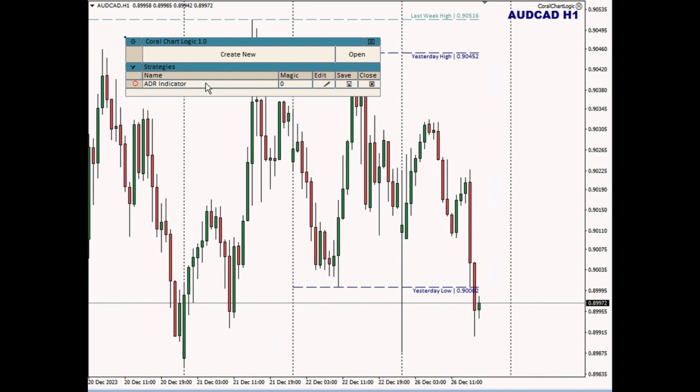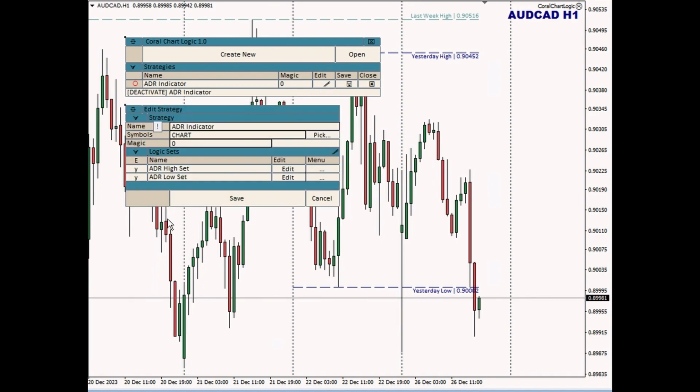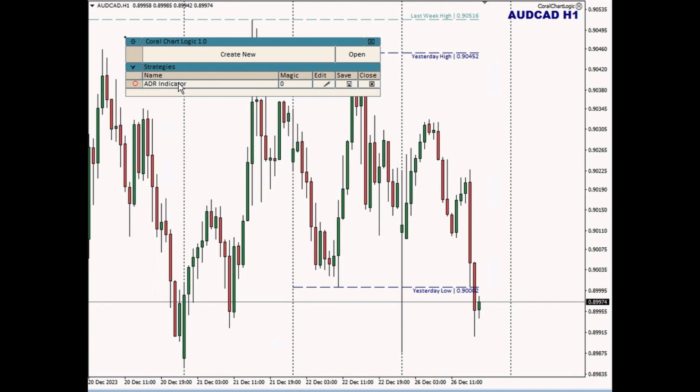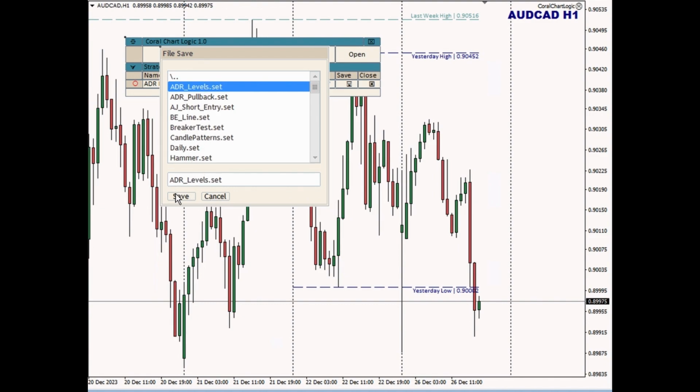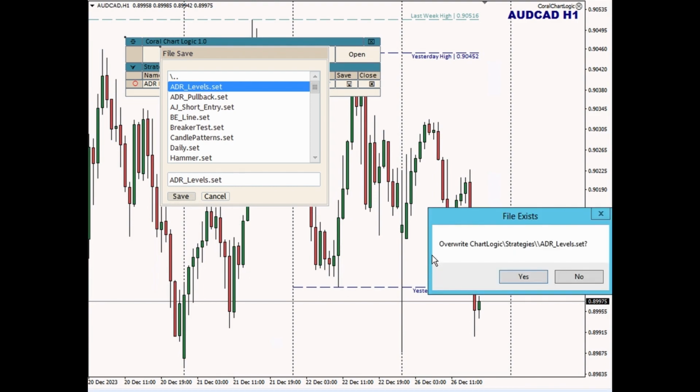So now that I have a strategy loaded, this is a strategy that will display ADR lines on our chart, and I can edit it by clicking the little pencil icon here in the list, and this will bring up the edit window for this strategy. Once I have made my changes, if I want to save those changes back, there's a little save icon that I can click, and then it brings me back to my file dialog. And this was a strategy called ADR levels. If I had made changes and I wanted to save it, I could say save, and it will actually tell me, would you like to overwrite? Because there's already a file called ADR levels that exists in this folder. And so it will warn you so that you can choose not to overwrite a file if you don't want to.